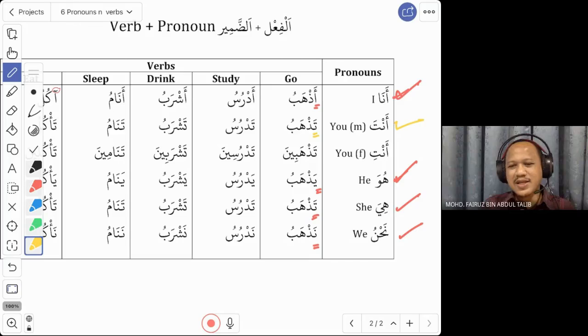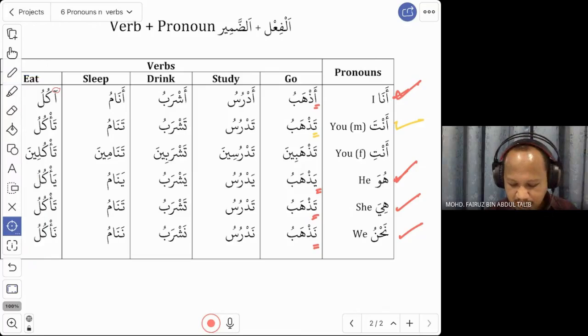But this time it is tazhabu, so it is not huwa. It is similar to hiya. For hiya, we say ta. For anta, we also say ta. So we say tazhabu, similar to hiya tazhabu, anta tazhabu.